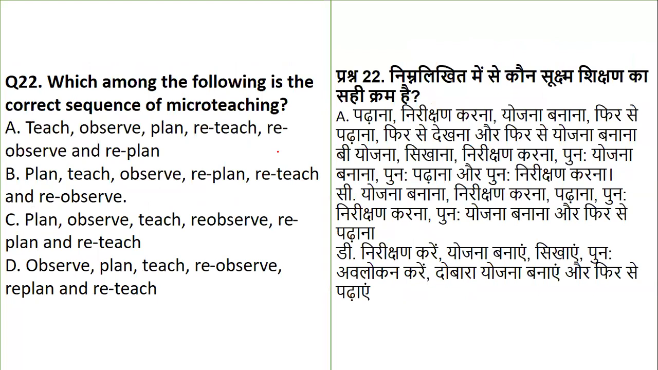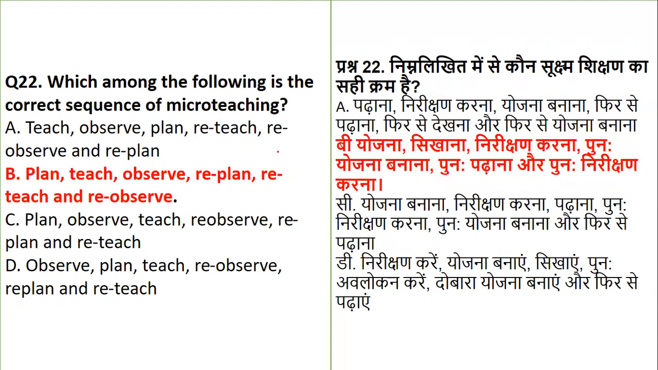The next question: which among the following is the correct sequence of micro teaching? Basically, micro teaching is done for teacher trainees. Which is the correct sequence: teach, observe, plan, reteach, observe, replan; plan, teach, observe, replan, reteach, reobserve; plan, observe, teach, reobserve, replan, and reteach; or observe, plan, teach, reobserve, replan, and reteach? From the list, the correct sequence is plan, teach, observe. That is planning, teaching, observing. But if it is not as per the expectation, then it is replanning, reteaching, and reobserving.